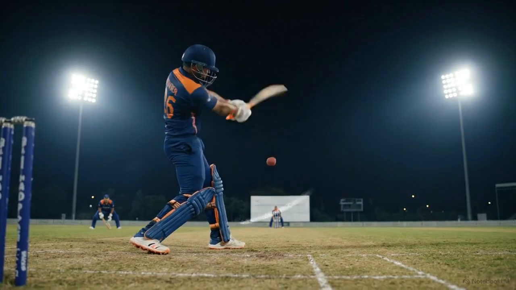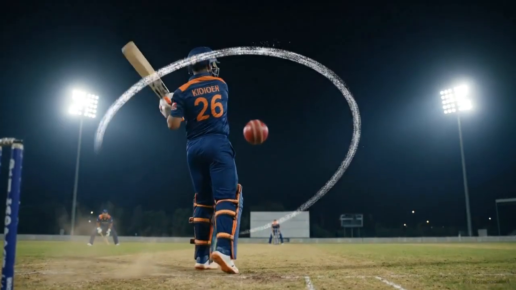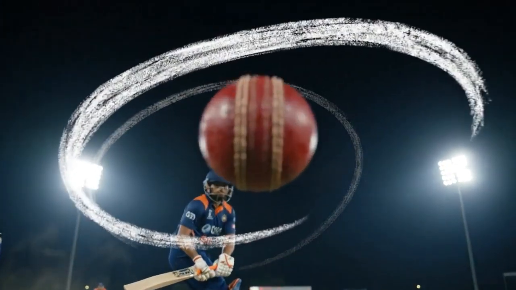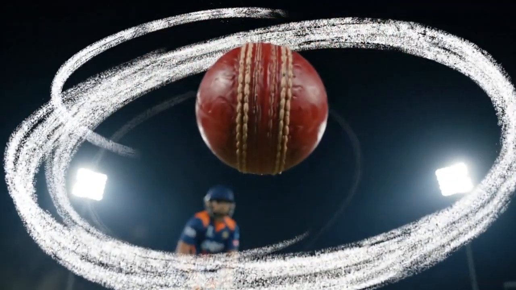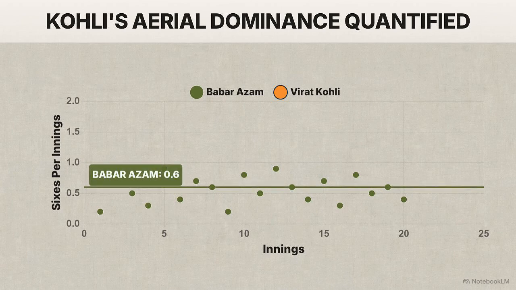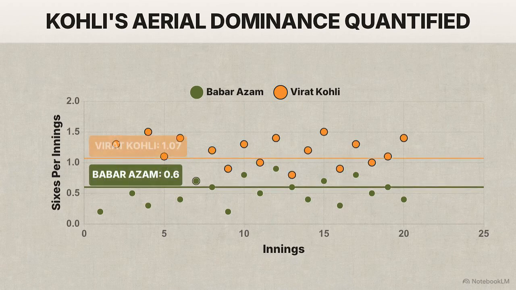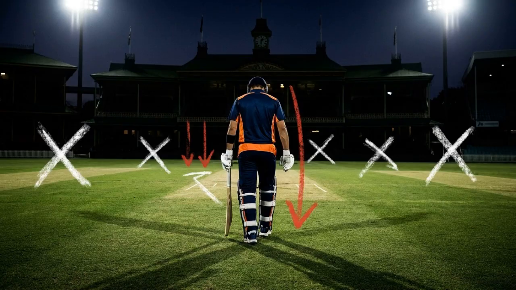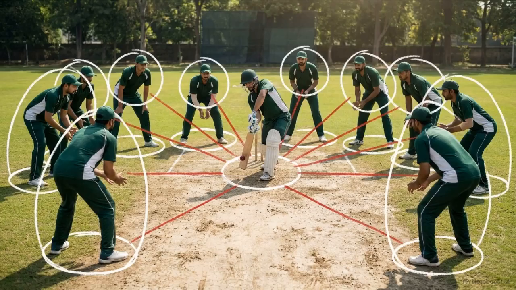Kohli approaches the format differently. He has developed a deliberate, aerial power-hitting game specifically designed to punish fast bowling and accelerate the score. This scatterplot maps their sixes per innings. The gap is measurable. Kohli averages 1.07 sixes per innings, nearly double Babar's 0.6. Aggression naturally carries a higher risk of dismissal, but that risk is a mathematical necessity for teams chasing down totals of 180 or more. In modern T20 cricket, a high batting average built on singles is a strategic liability if it fails to convert into match-winning boundary acceleration.